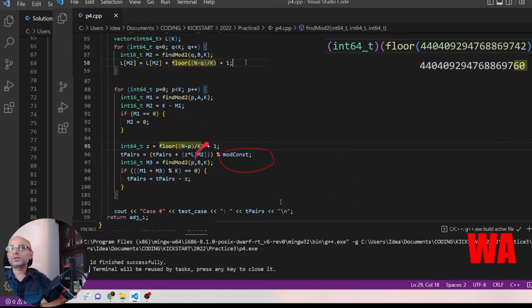And also, since we are talking about big numbers, we are trying to use this final mod constant only while implementing the final answer. We should try to use it at every level to reduce the overall size of the numbers and also to minimize any numeric overflows.